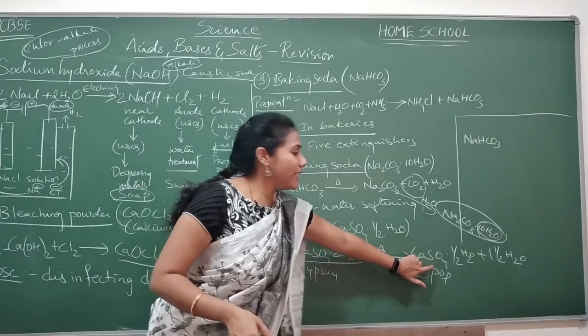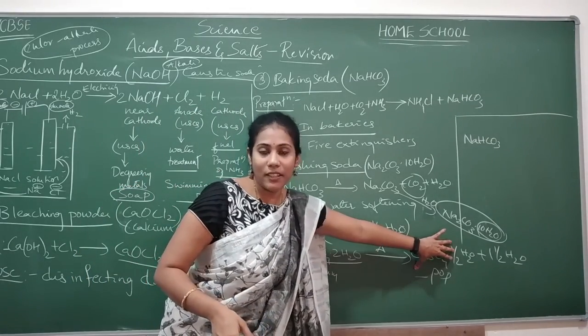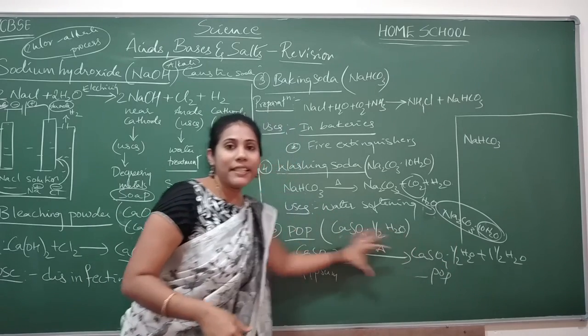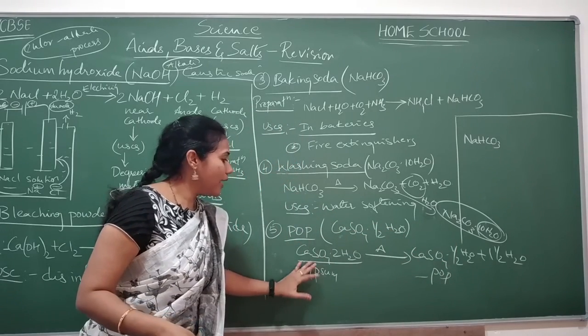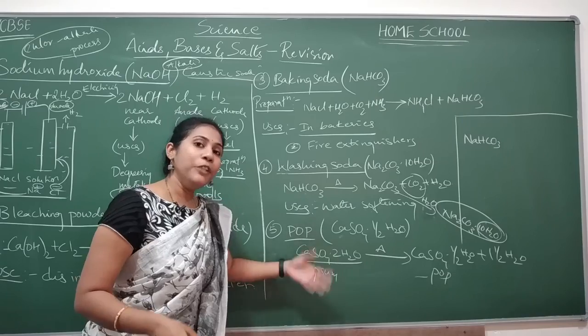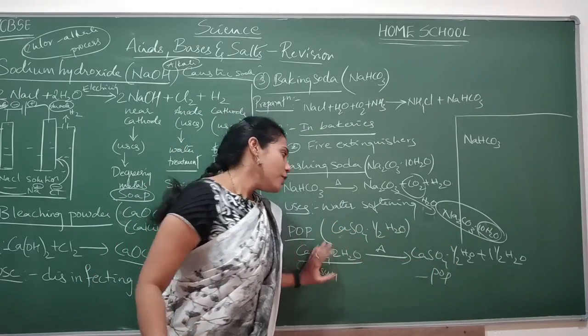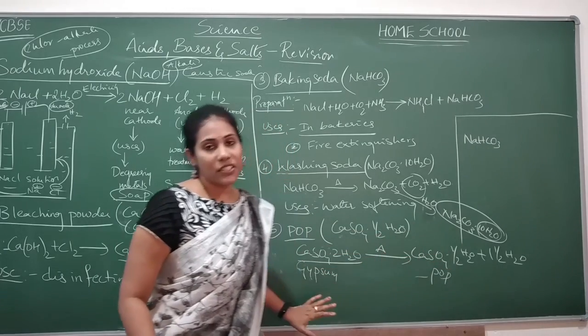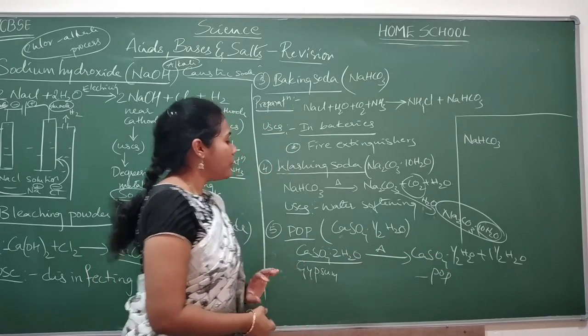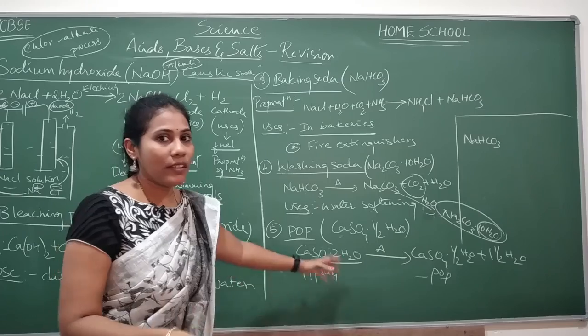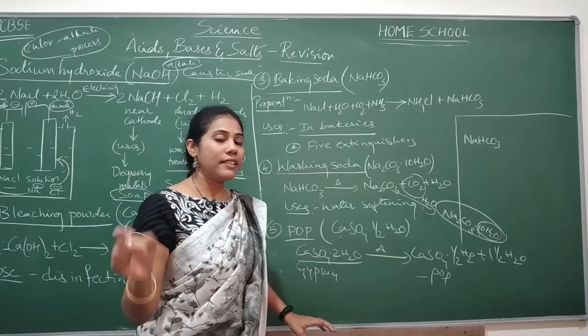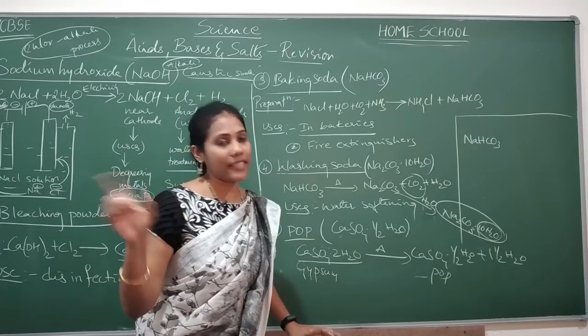POP, a white colored powder: you add water, and after some time it is getting converted into what? Gypsum. Again, you heat the gypsum, it becomes a white colored powder, which is nothing but POP. So both are interconvertible with each other. As I already told you, POP is used for making bandages, statues, ceilings, etc.